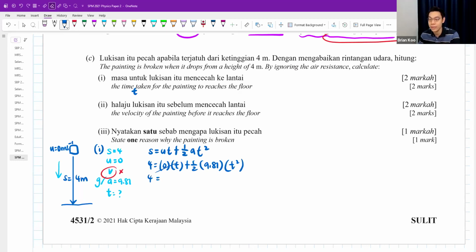Anything times 0 is cancelled. 1 over 2 times 9.81 is 4.905 T squared. Then you divide. Okay, then you go and square root your answer.